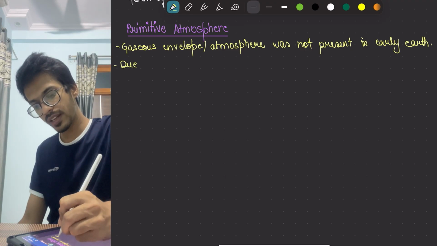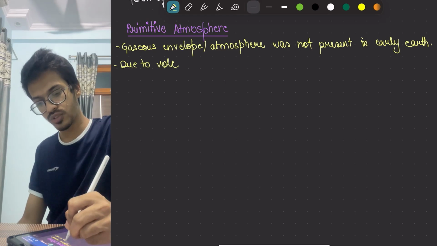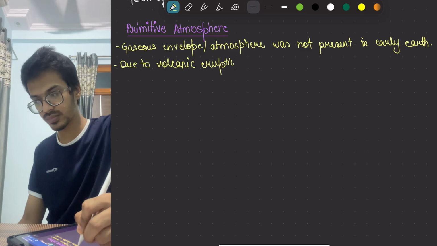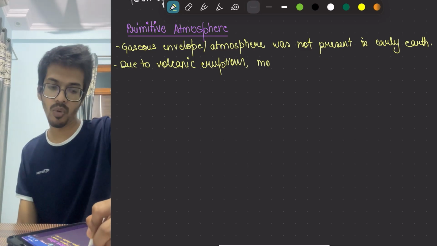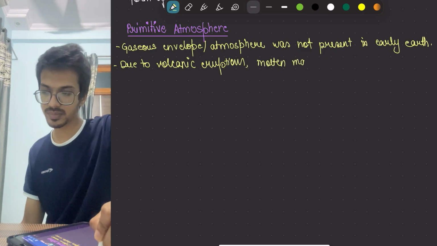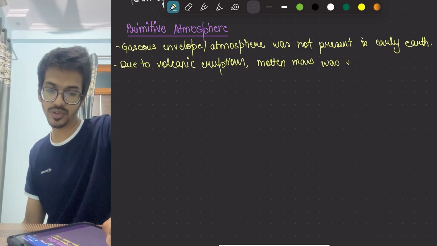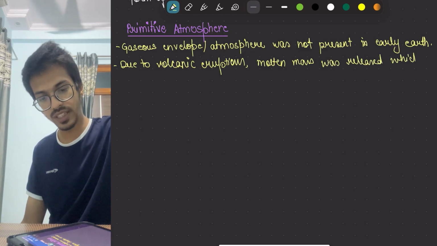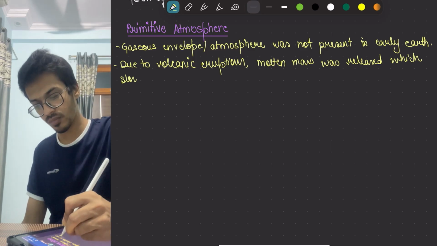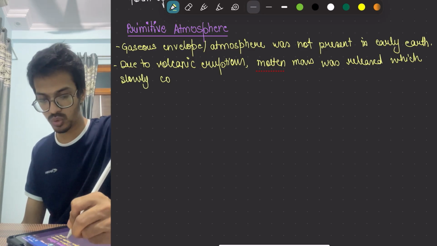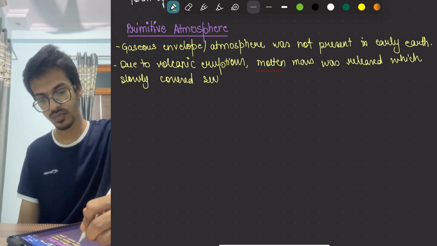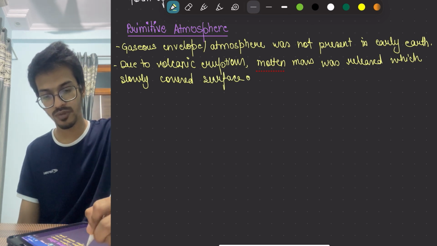Due to volcanic eruptions, molten mass was released, which slowly covered the surface of Earth.